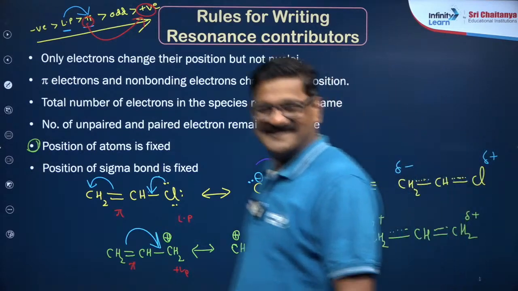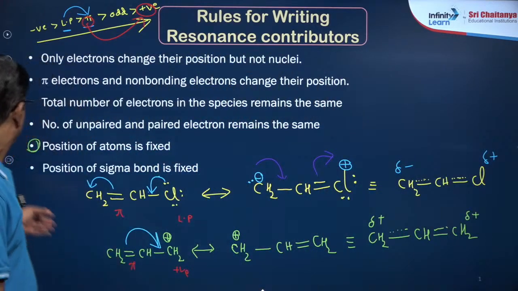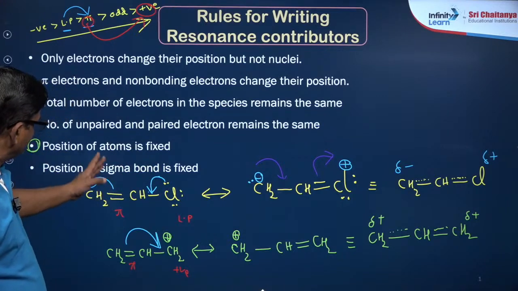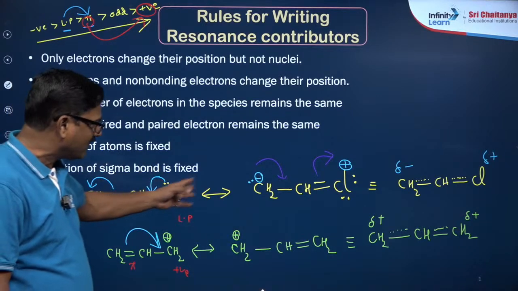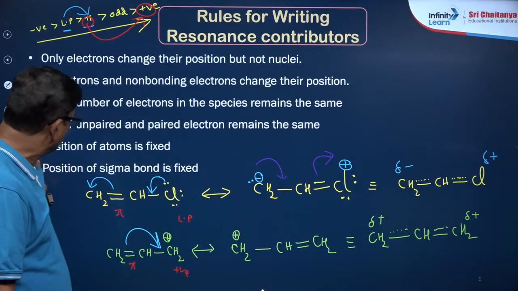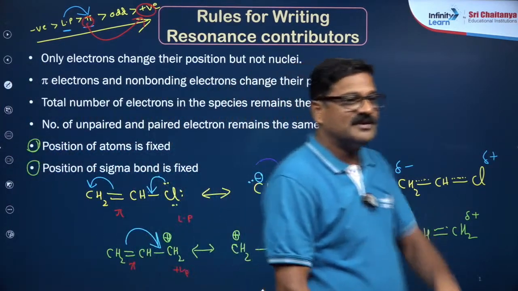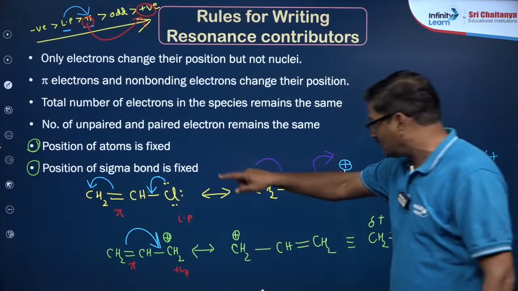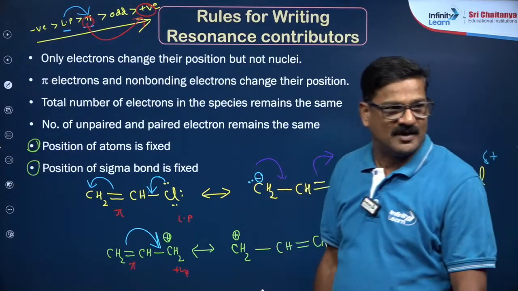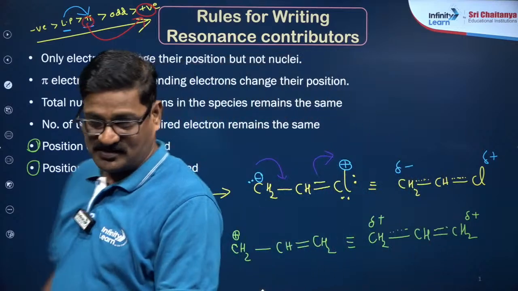And the positions of sigma bonds are fixed. I just changed the position of a pi bond and a lone pair or a positive charge, whatsoever it may be, but the sigma bonds' position is fixed. I am giving an explanation of every point. Use these points in the structure, and you will know what I want to do.